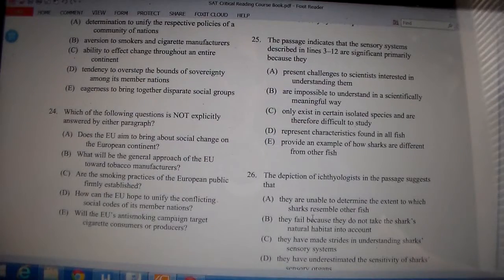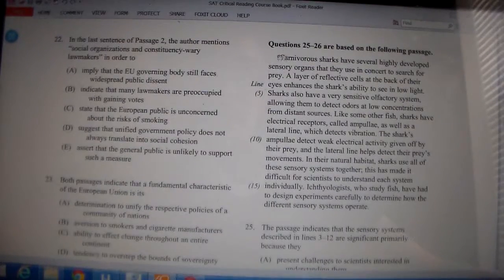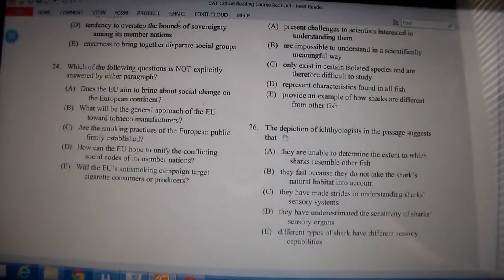It's question 26. This one has to do with a passage about carnivorous sharks and their sensory organs. Again, I'm not going to read it. Take a minute, pause the video, skim over it. It's a lot of facts in there. Okay, now let's look at the question. The question says, the depiction of ichthyologists in the passage suggests that what? So where are we talking about ichthyologists, and what does it suggest about them?